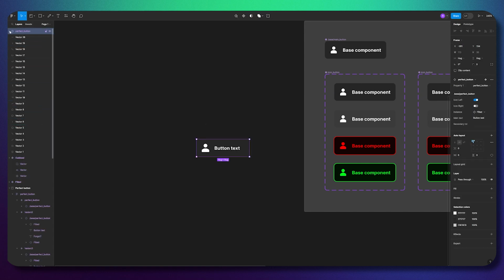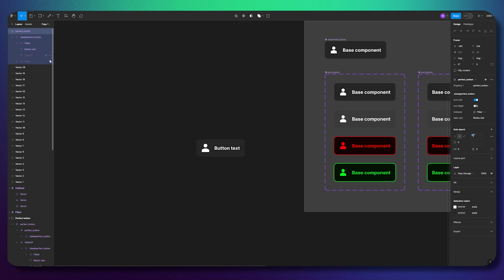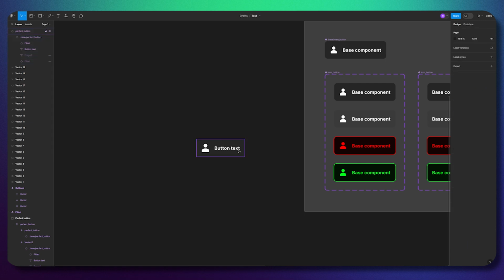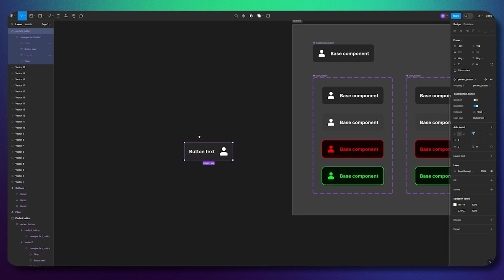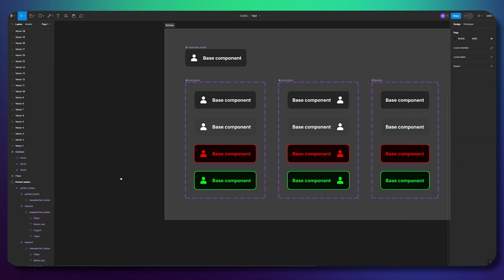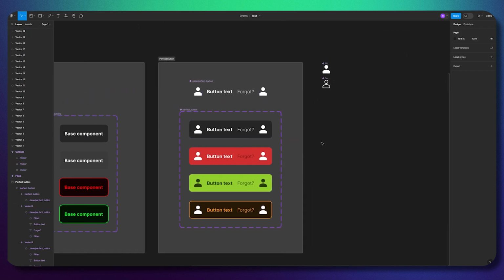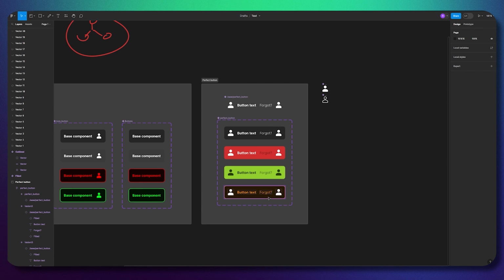Moreover, I can go to the button properties, like on the properties button and layers, and turn off this text on the right. If I really want to do it, I will just make it hidden. And this is how easily you can manipulate the button. For example, if you need the icon on the right now, we have the icon on the left, so we can turn off the left icon, turn on the right icon, and then we'll have another button. And that's all we are going to do, only having such a small amount of different variations here.